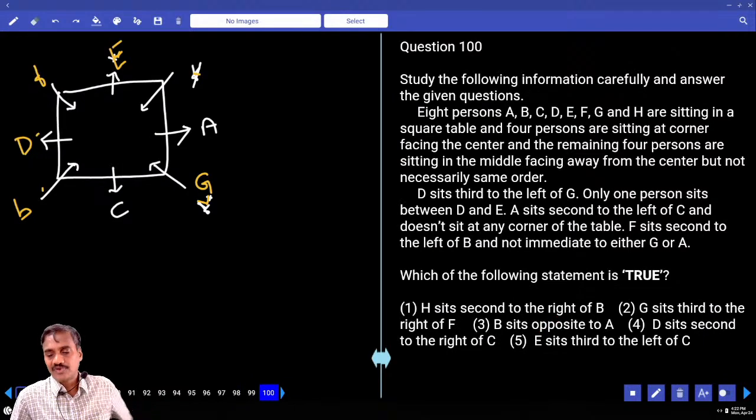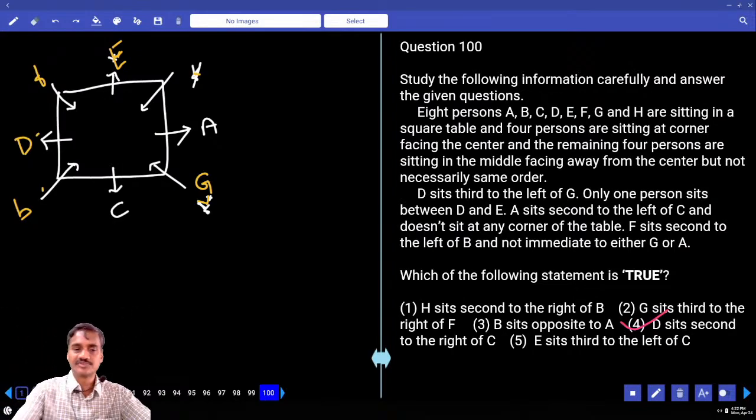Question 100: which of the following statements is true? H is second to the right of B. H is seated second to the right of B, that is false. G sits second to the right of F, again false. B sits opposite to A, that is again false. D sits second to the right of C, and D is seated second to the right of C, definitely it is false. Now finally we have left with the 2 sets.